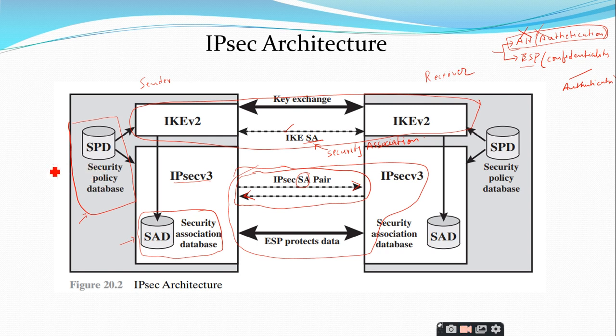So the policies are described inside this entry, and whenever you have a packet to be transmitted, that is the outbound message, or whenever you have a packet that is received, the inbound message, you can simply have a look at this SPD and check whether that entry is present in the SPD. If that entry is present in the SPD, you have to check what policy is implemented. Based upon the policy, you are going to take the decision. You means it's not the personal user, it is the system that is going to take the decision. That is the importance of this SAD and SPD.